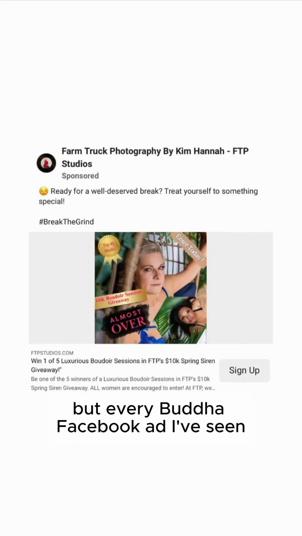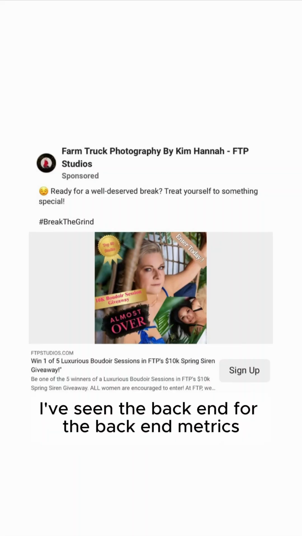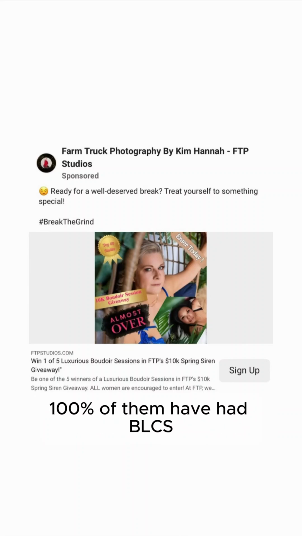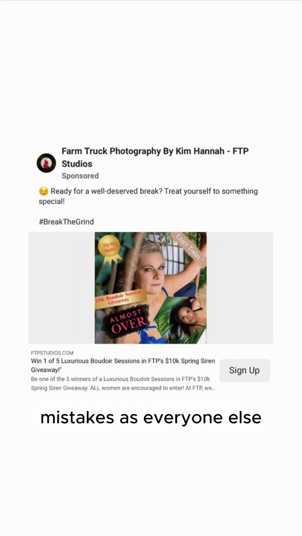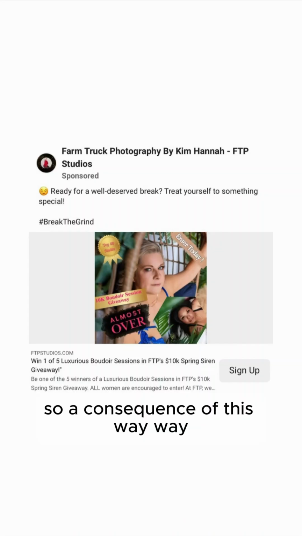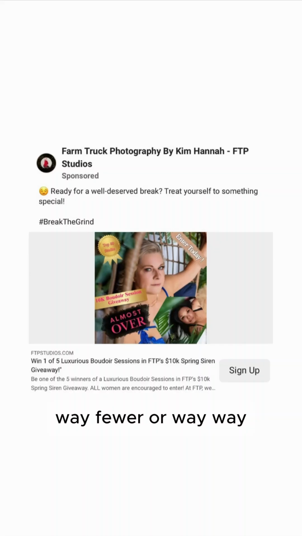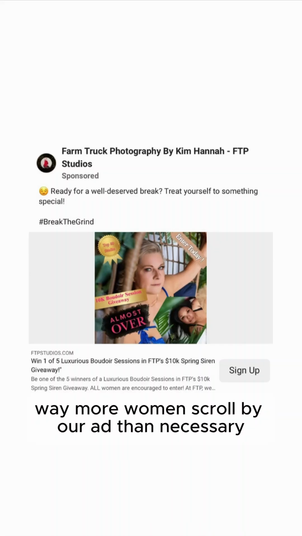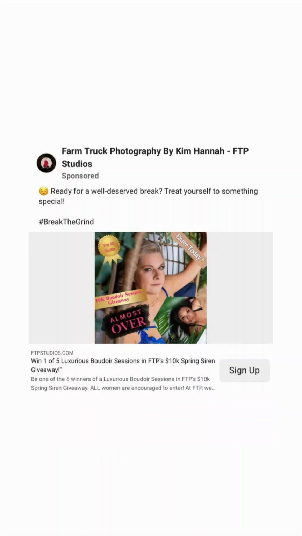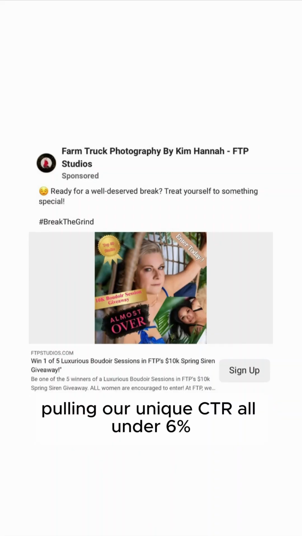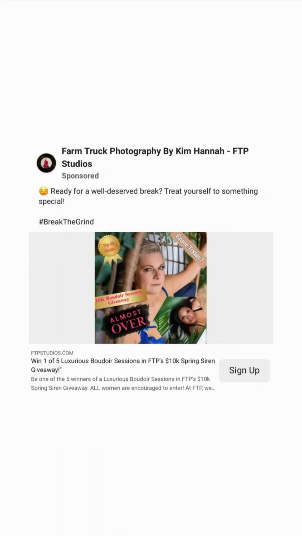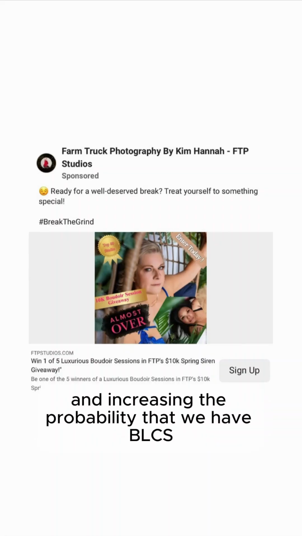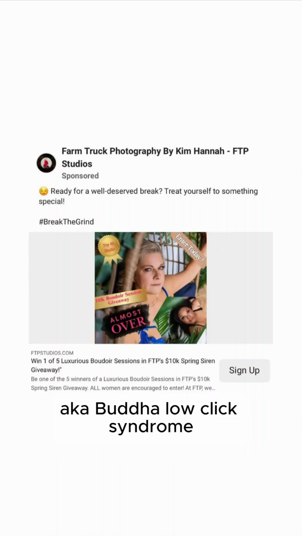But every Boudoir Facebook ad I've seen, I've tested, I've seen the backend metrics, 100% of them have had BLCS, Boudoir low click syndrome, because everyone's making the same mistakes as everyone else. So the consequence of this is way more women scrolling by our ad than necessary, pulling our unique CTR under 6%, and increasing the probability that we have BLCS, aka Boudoir low click syndrome.